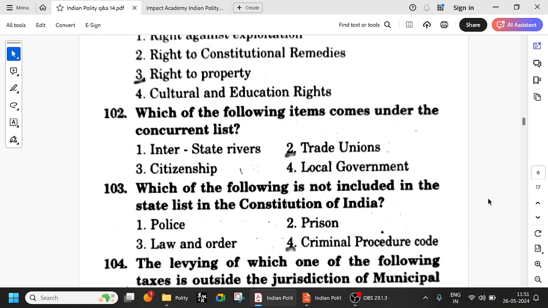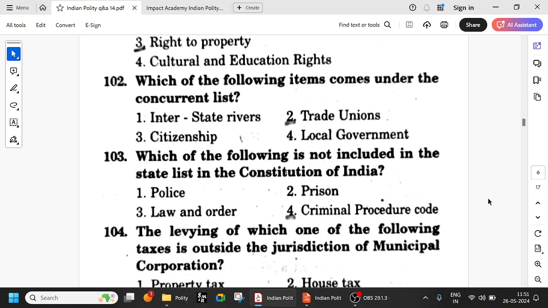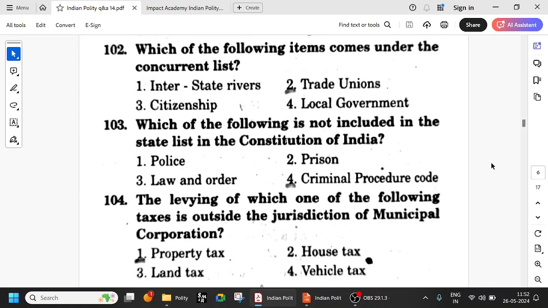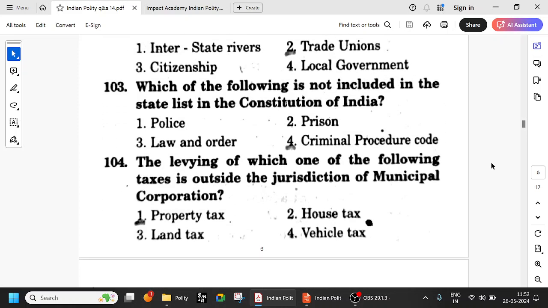Which of the following items comes under the concurrent list? Local government is state list, citizenship is union list, interstate is union list. Trade unions come under the concurrent list. Remember this, and look at what the various things are that come under the concurrent list. Very important. Which of the following is not included in the state list?